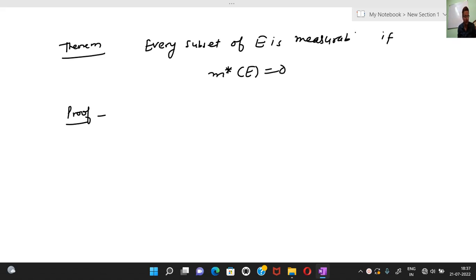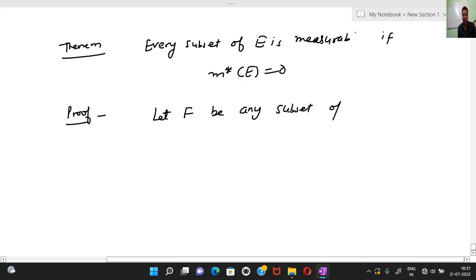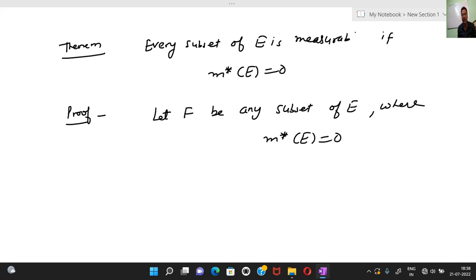Proof of this theorem: let F be any subset of E, where it is given that the outer measure of E is 0.